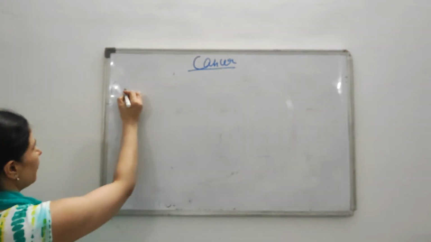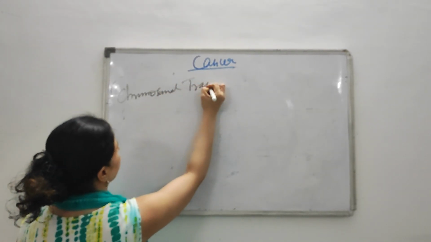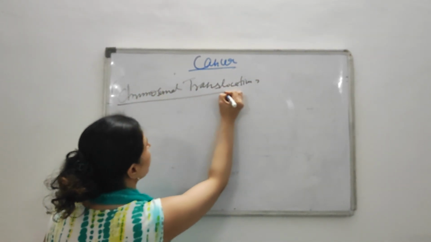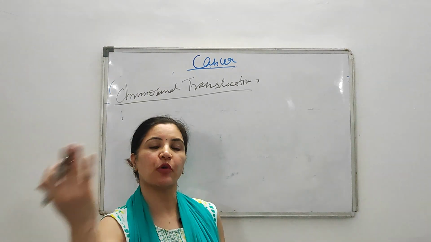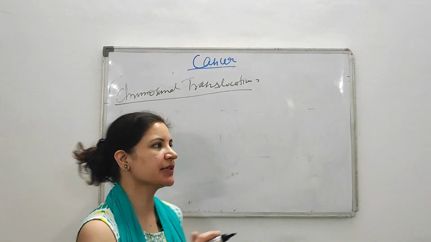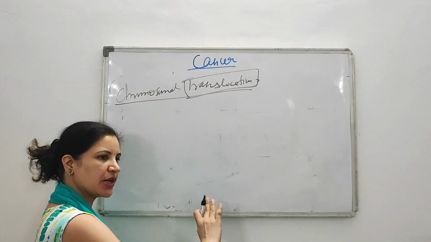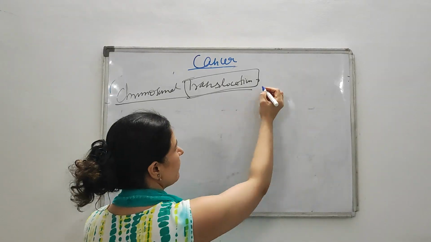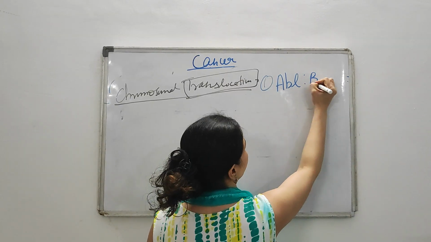So what happens in chromosomal translocation? Do you have any idea about the term translocation? Translocation means something is switched over from one position to another position, from one place to another. Anywhere, switching of something from its original place to another place, that is translocation. One of the most common known examples in the human body is that of the ABL and BCR genes.